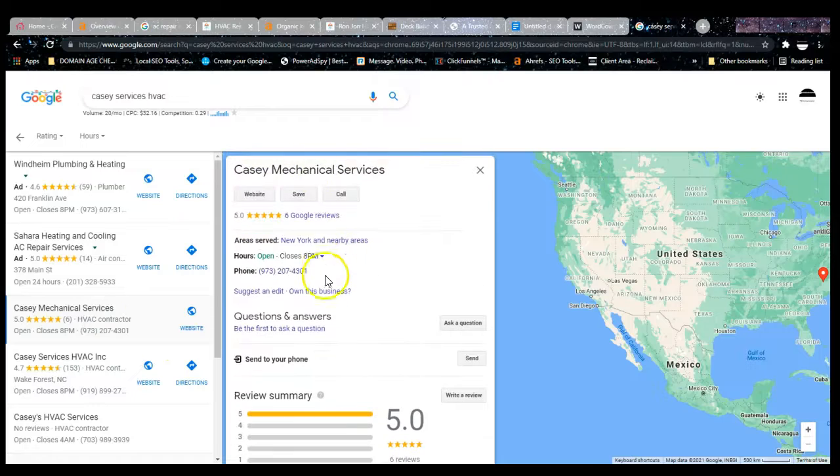You don't have any photos. You want to get them photos, because this is what's going to give it this description. Like, you have to do these things. Probably some more reviews, and you want to optimize this description. You guys actually don't have a description. So that's GMB optimization. It's okay if you want to be in a map pack, but you're going to have to optimize that.